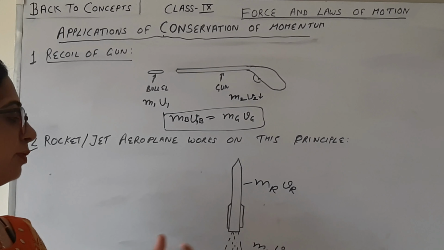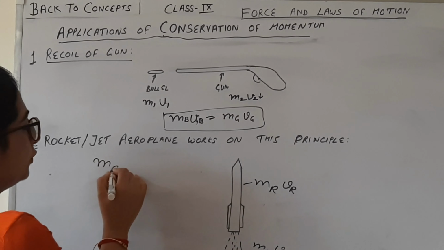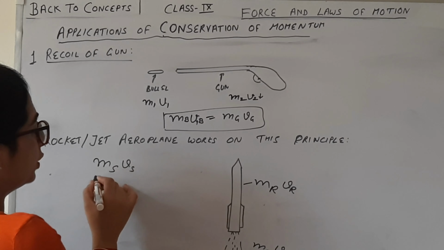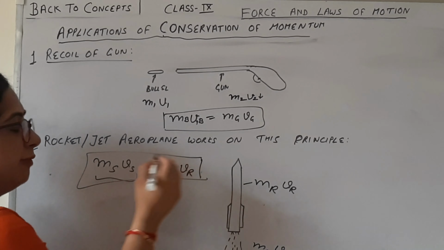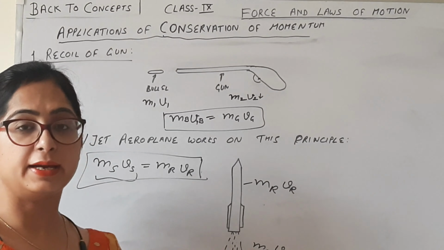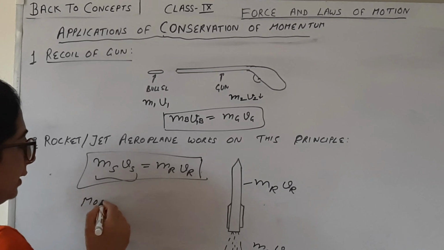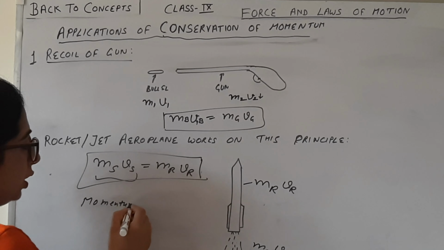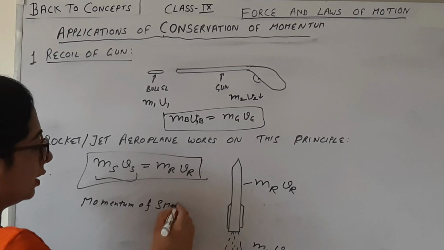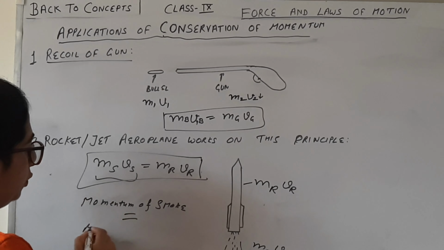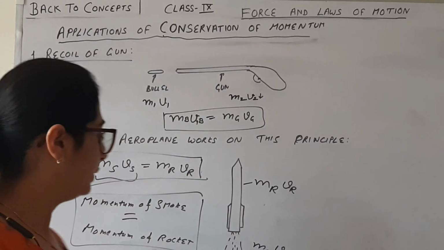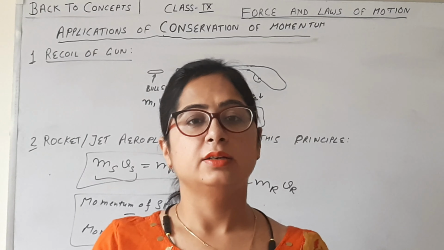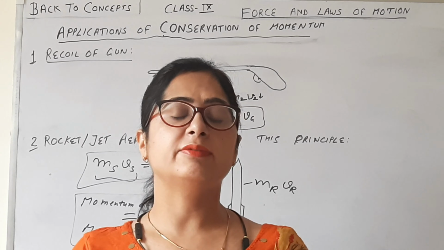So what does the conservation of momentum say? That the mass of the smoke and velocity of the smoke, that is the momentum of the smoke, is equal, if no external force is applied, to the momentum of the rocket. So this is what the conservation of momentum says. So this is all about the conservation of momentum.